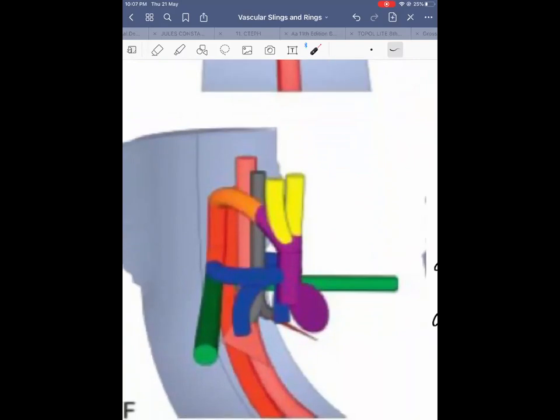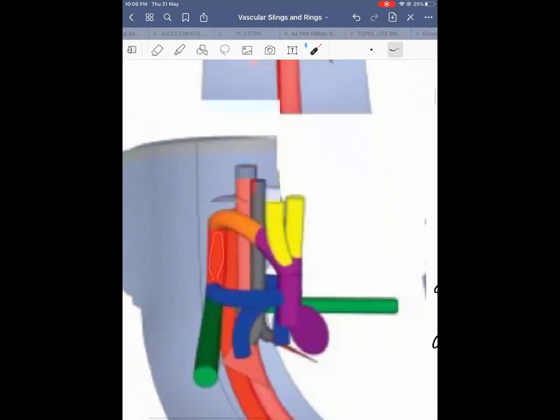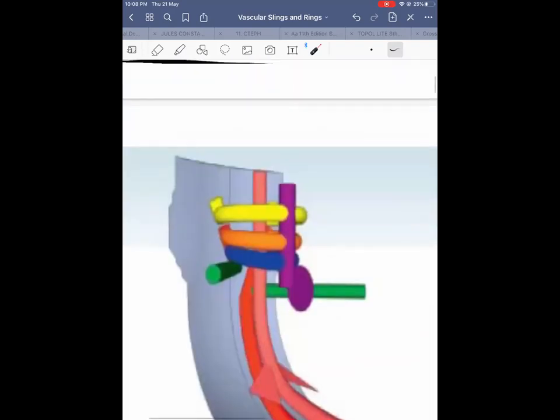Then what happens? The direction of these arches changes. Meanwhile, the directions of these structures change. This is the right seventh intersegmental artery that is now attached to the ventral aorta via the right dorsal aorta. The entire right dorsal aorta doesn't regress.